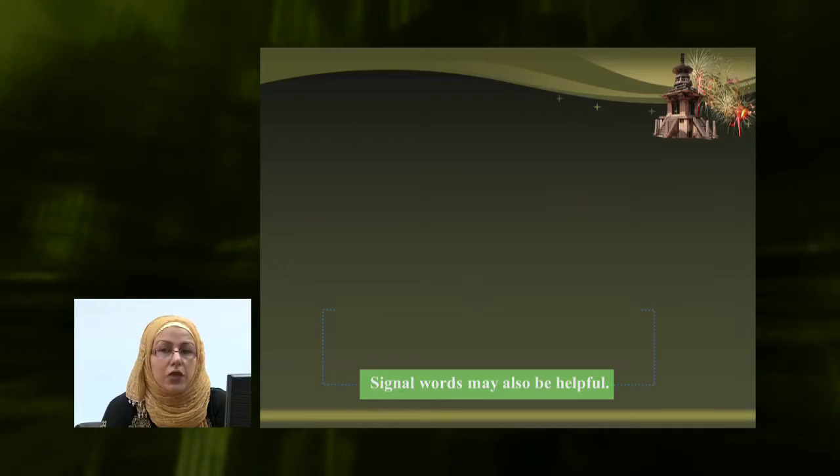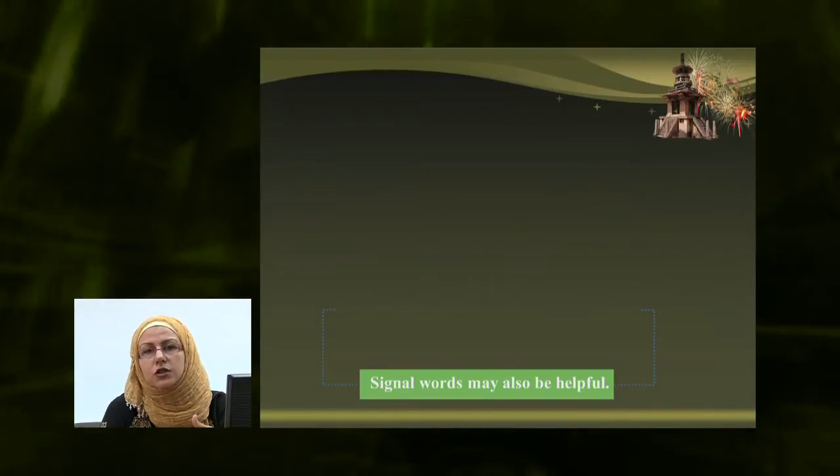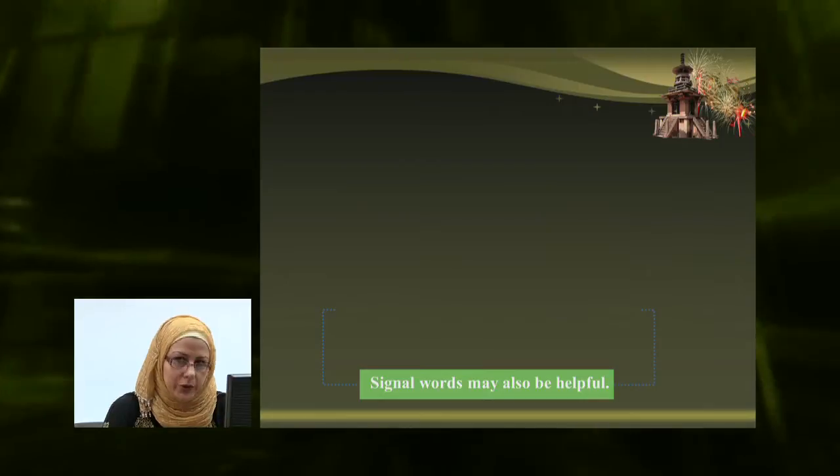So far, what we need to do to find the main idea is to predict from any illustrations, any graphs, any pictures, subheadings, titles that are available. And then we need to read the introduction, conclusion, and the first sentence of each paragraph.